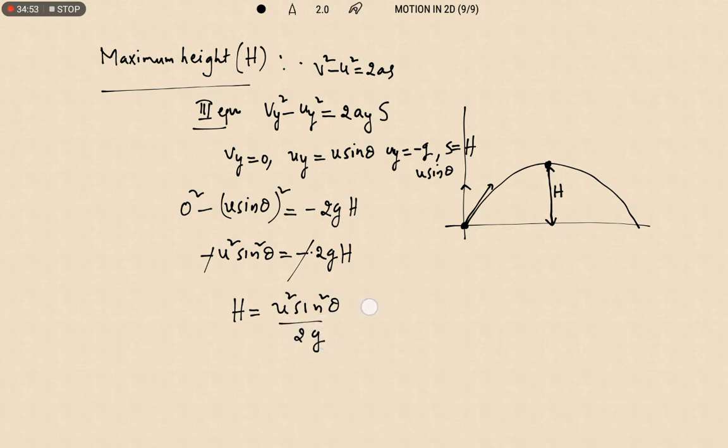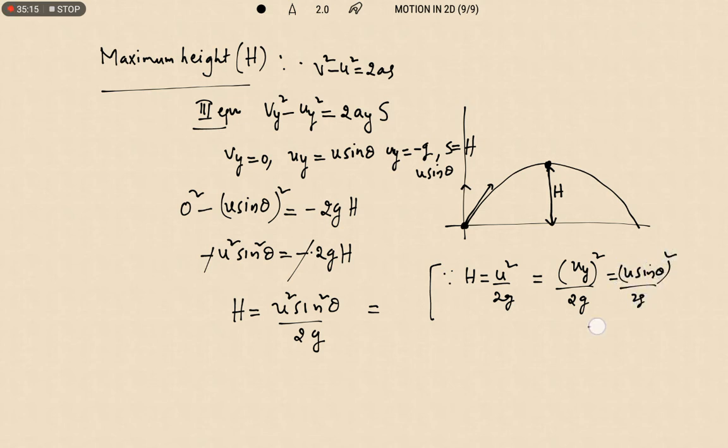It is simply nothing but, we know the formula for maximum height, H is equal to u square by 2g. So here the maximum height is influenced only by the vertical velocity. Therefore uy square by 2g. What is uy? uy is equal to u sin theta. So (u sin theta) whole square by 2g, therefore u square sin square theta by 2g we can write. So this is the maximum height reached by the projectile.